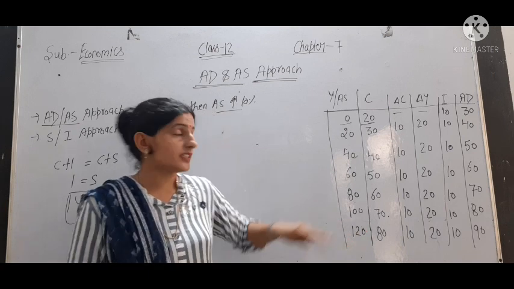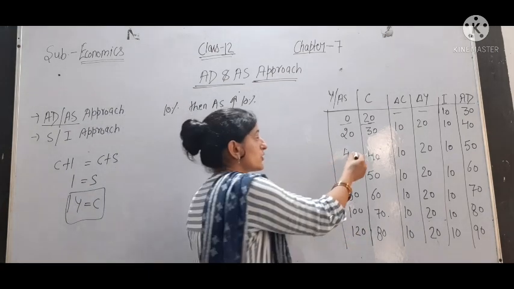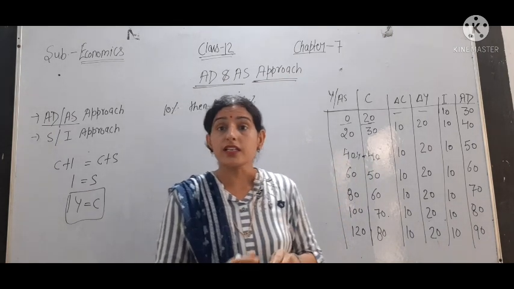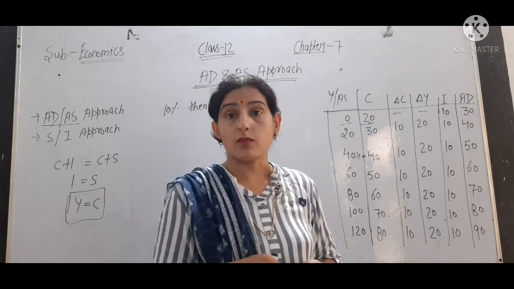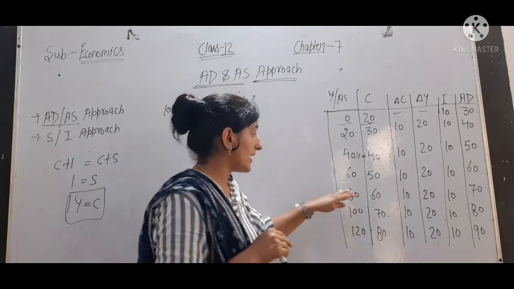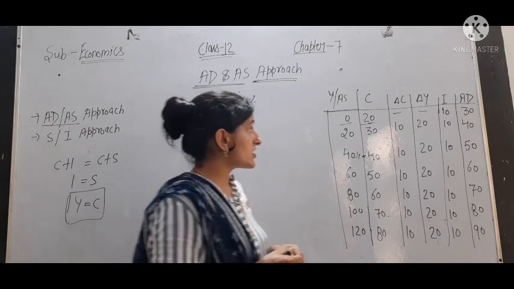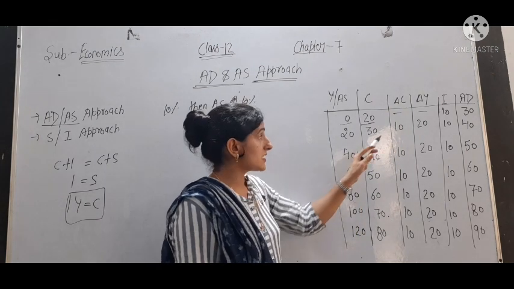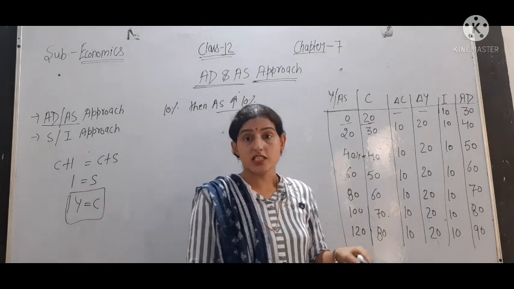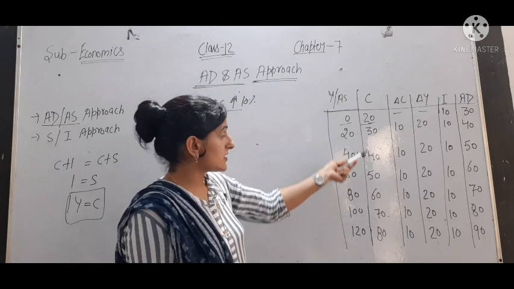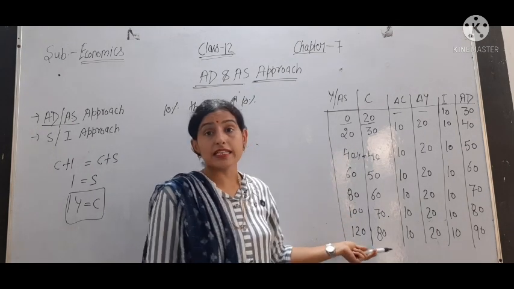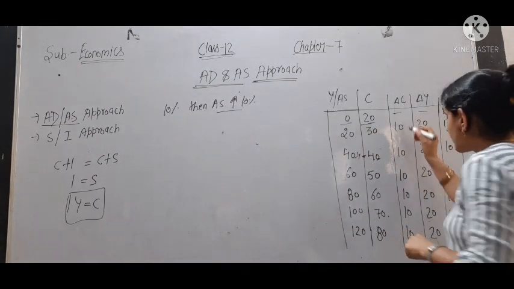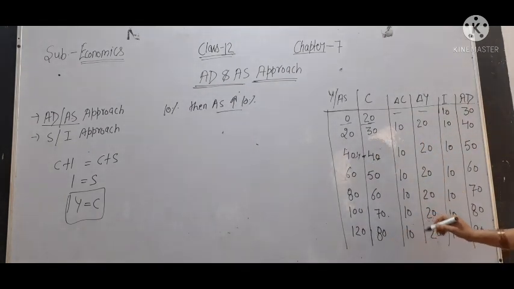You can say that after this point, where Y is equal to C, income is increasing but consumption is increasing less than income. Why? Because the rest part is saved. Then we have change in C. Change in C means how much change is happening in our consumption. So you can say that there is a constant change in C. It is 10, 10, 10. So there is a constant change in consumption, that is 10.